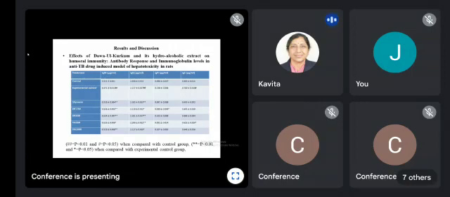So this slide shows that as compared to the control, in the experimental control, that is hepatic dysfunction, there was an increase in the level of immunoglobulin M, IgM, IgG, IgA, and IgE. So there was a drastic increase in this immune response. And silymarin, which is a well-known drug given in hepatic dysfunction, reduced these immunoglobulin levels. And the results with dawa ul kurkum in the dose of 250 and 500 milligram per